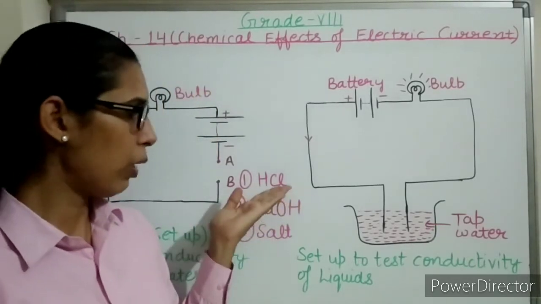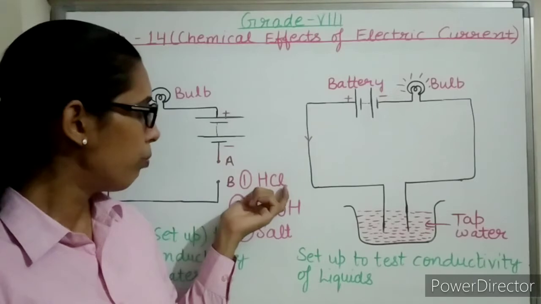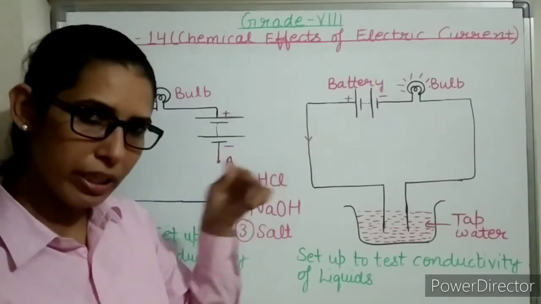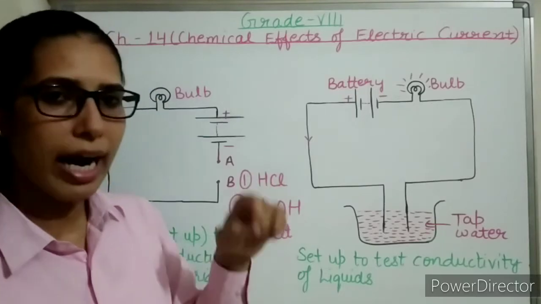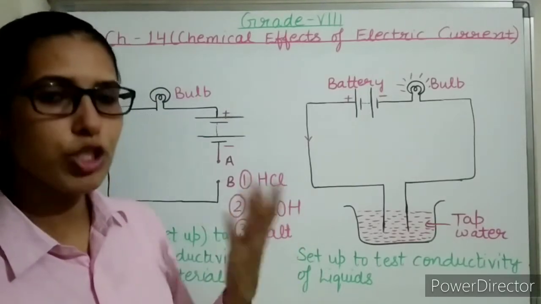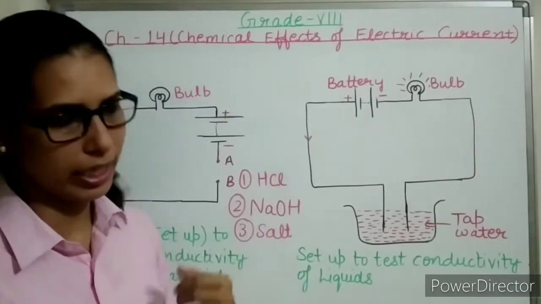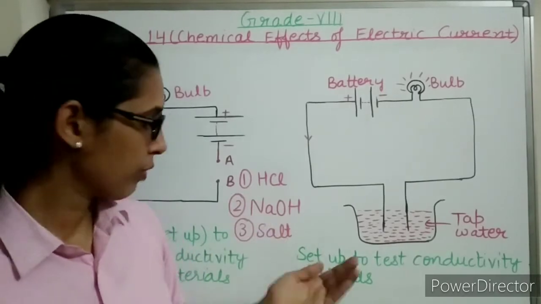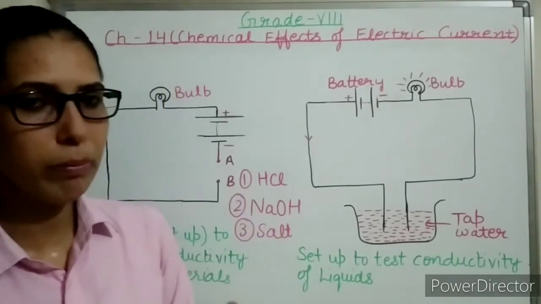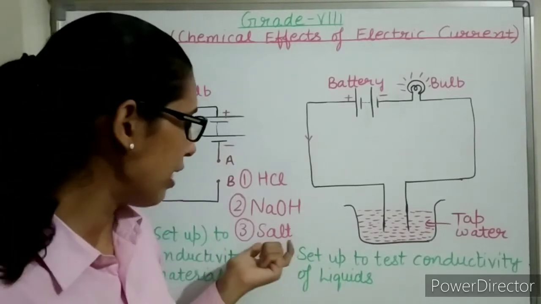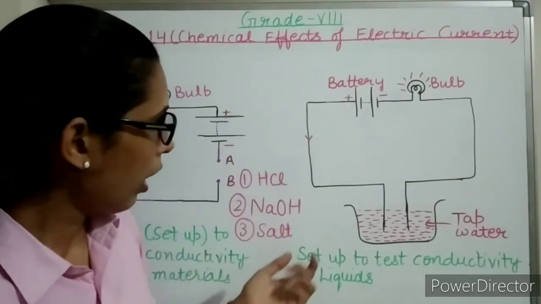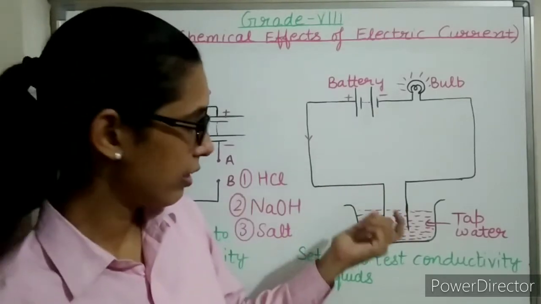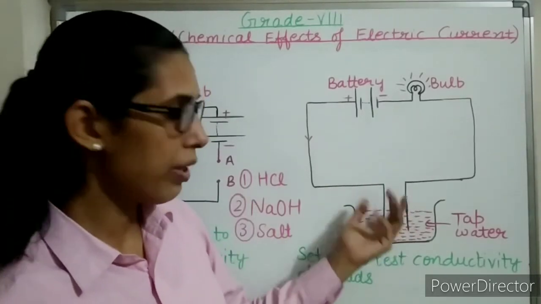In the first bowl having the distilled water, pour a few drops of HCl and stir it well. Then in the second bowl having distilled water, add a few drops of caustic soda, which is also known as sodium hydroxide, and stir well. Then in the third plastic bowl having distilled water, add some salt and stir it well. Now take your electric circuit, or we can say take your tester.